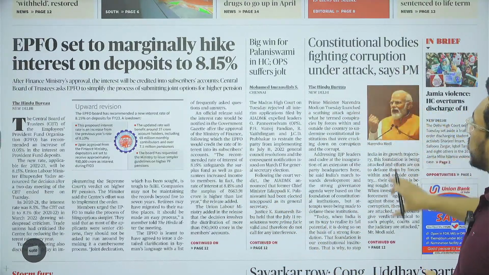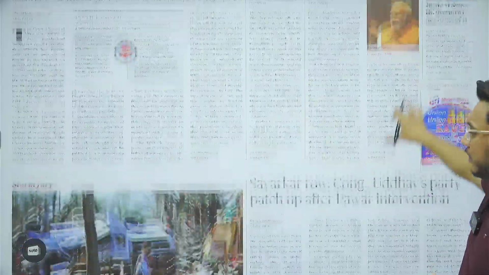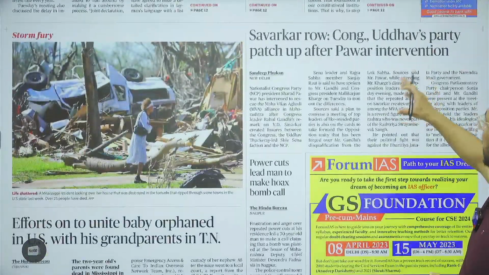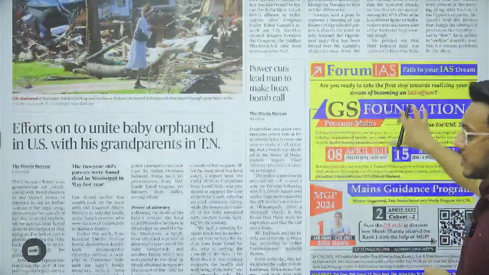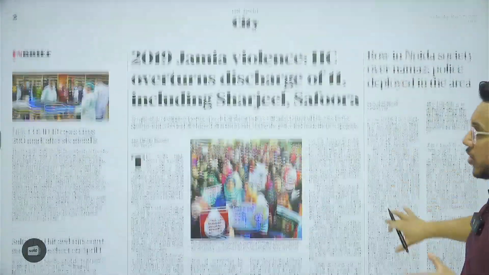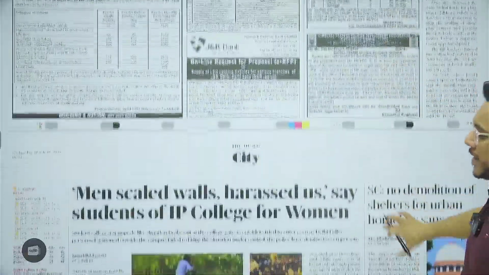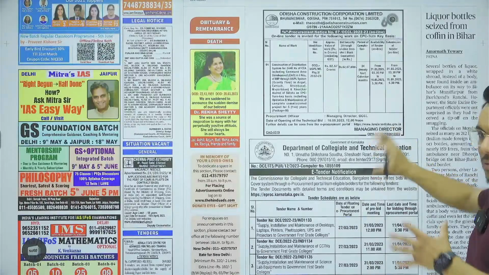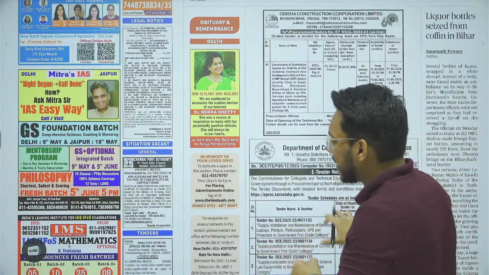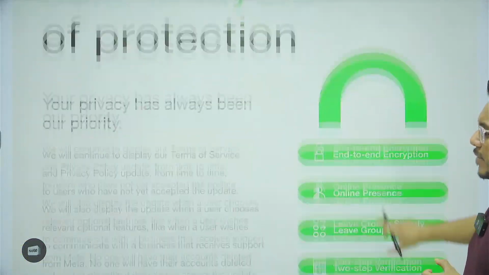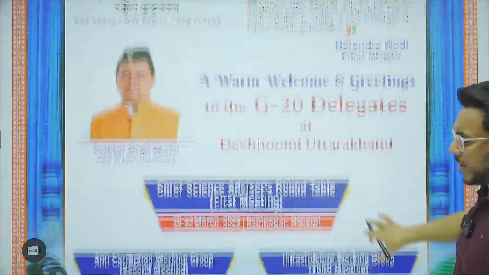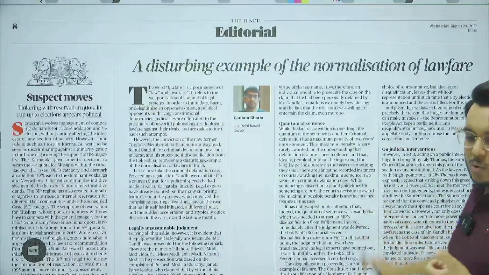Then constitutional bodies fighting corruption under attack. Fine. Then there are these political articles that have been given, not very important for the exam. Then in the city section, again the regional news, tenders, advertisements and regional political issues have been given. So we don't have any much relevant article here as far as the exam is concerned. Fine, so we'll move on, and again advertisements continue. So we'll directly move to the editorial page.